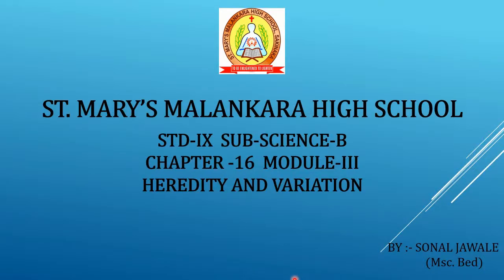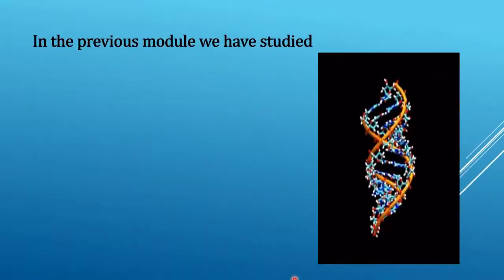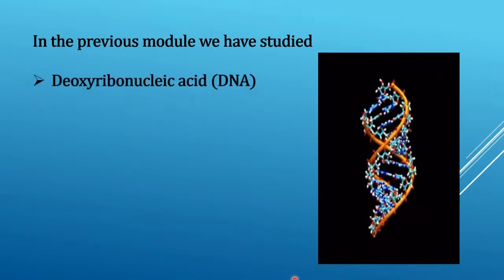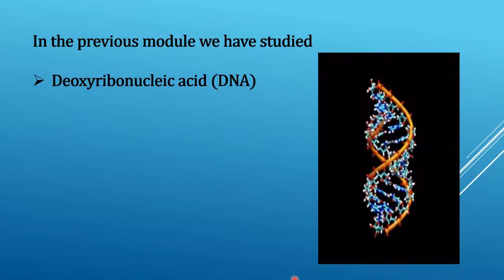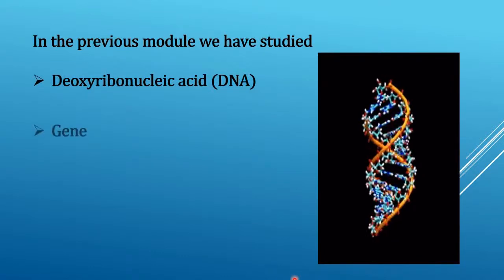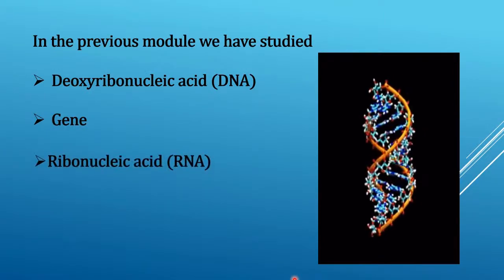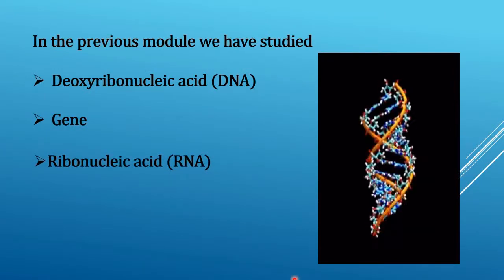Today we will understand Module 3 of Chapter 16, Heredity and Variation. In the previous module, we have studied about deoxyribonucleic acid, that is DNA, gene, and ribonucleic acid, that is RNA.